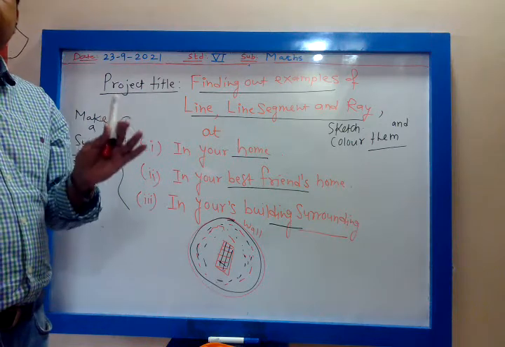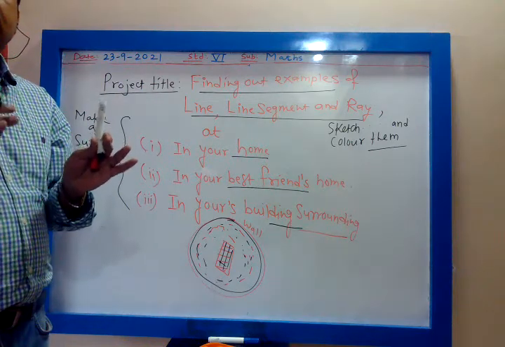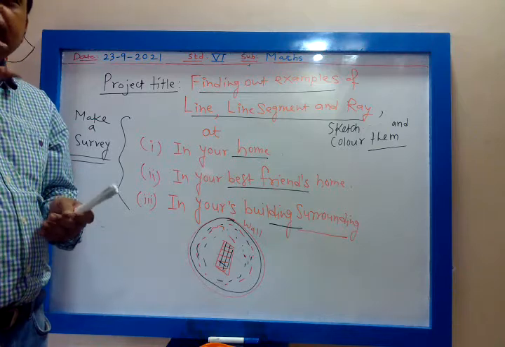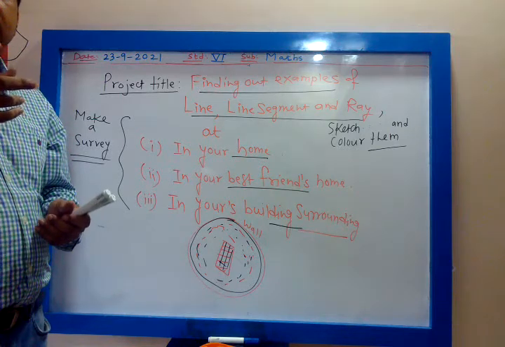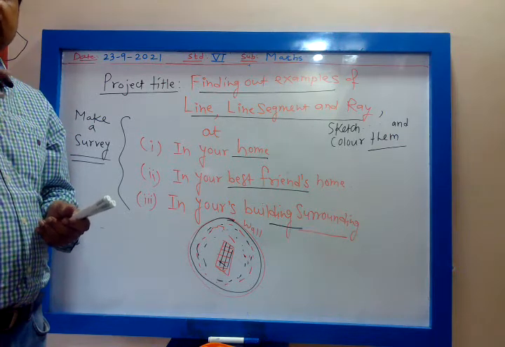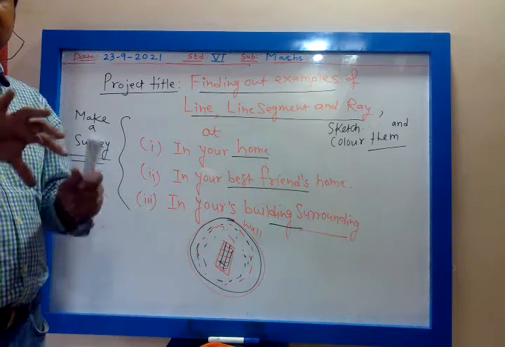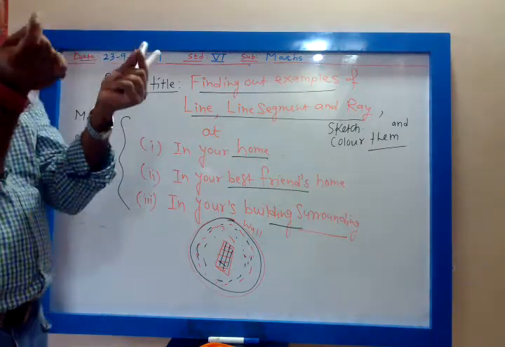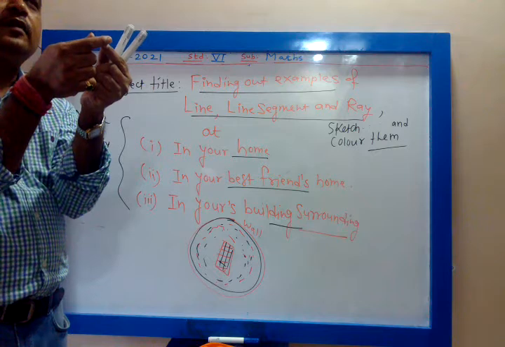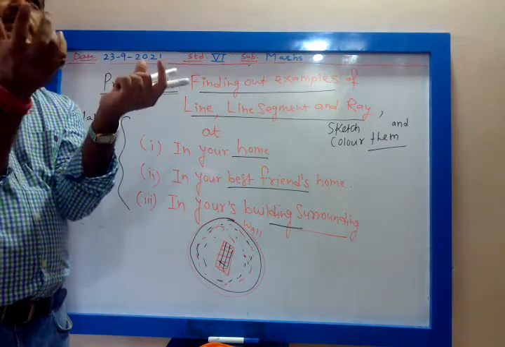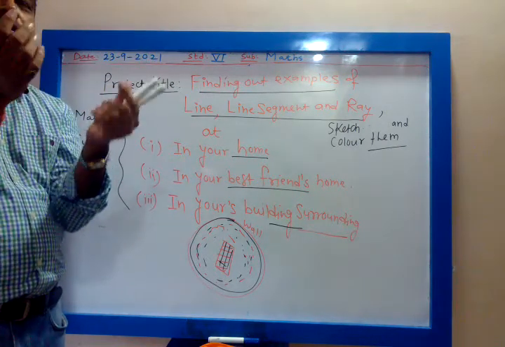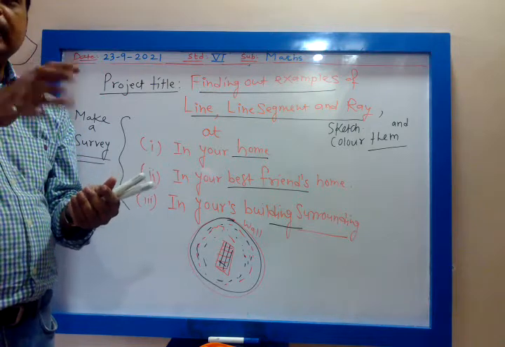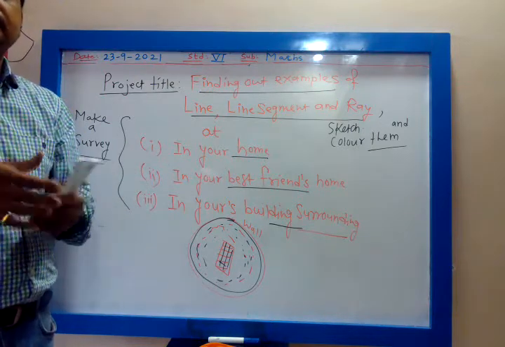Then you have to visit your best friend's house and find out 3 different things of line segment and ray. And then in your building surrounding you have to see each and everything, whether this is an example of line, or of line segment. You will find benches, lamps, so many things.